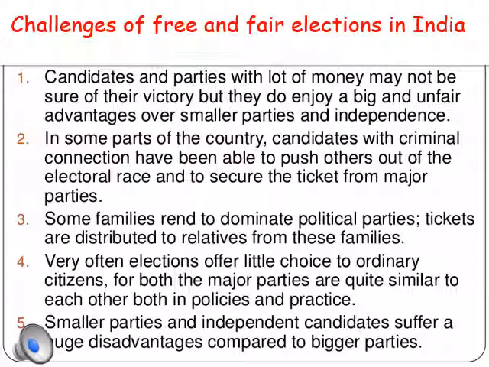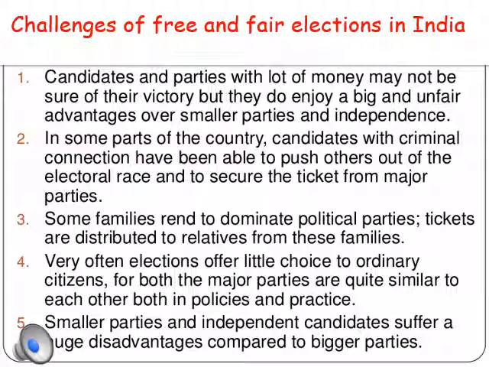So there are chances, even in free and fair elections, that candidates who are very rich may win with a very good victory, because they have a lot of money, and they may dominate the small parties by buying votes. And there are certain states or constituencies where criminals have had a very good victory in the Lok Sabha elections.